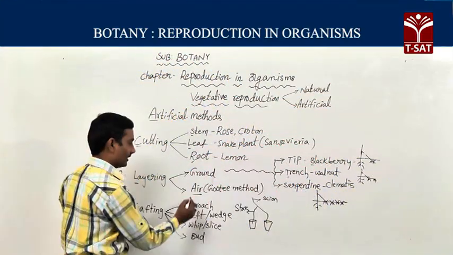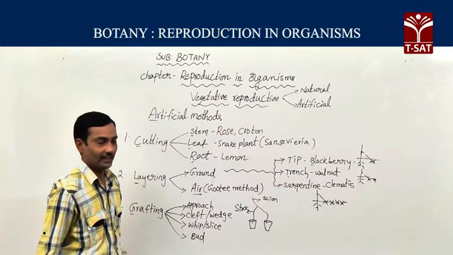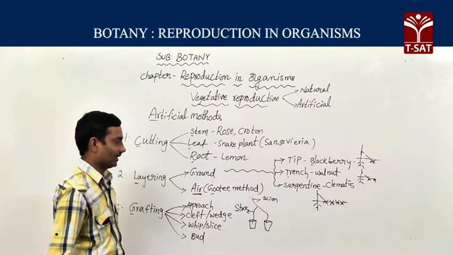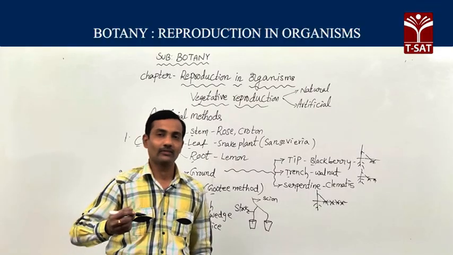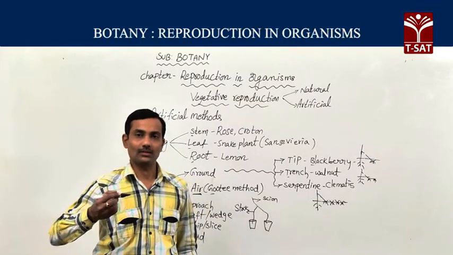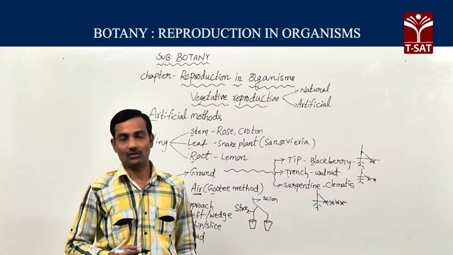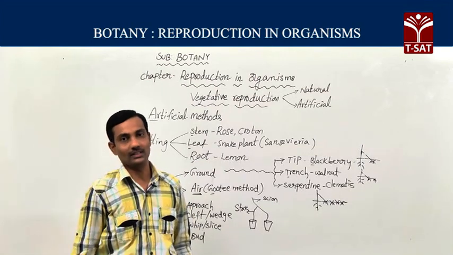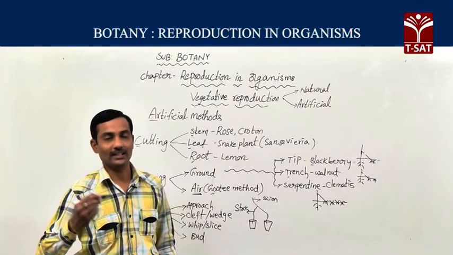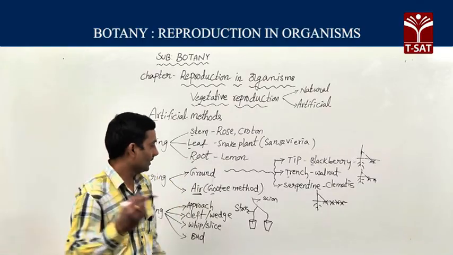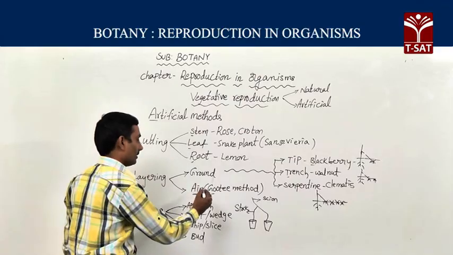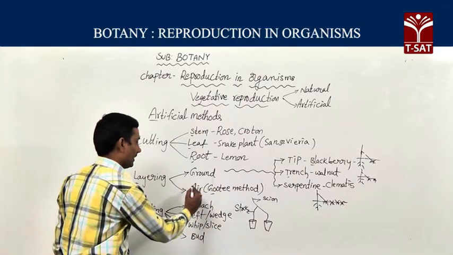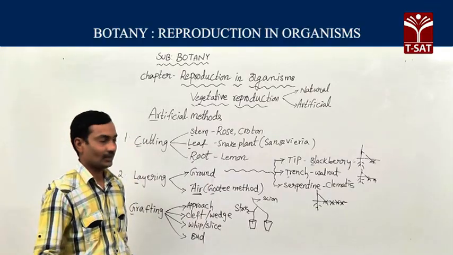Now at present we are discussing air layering, also known as the Guti method. Strong branches usually we cannot bend towards the soil. Such branches, we can develop roots while they are still on the parent plant by the air layering method.